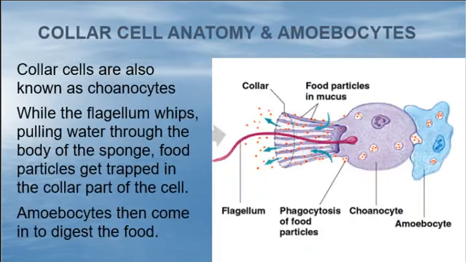Okay, so let's take a look. Here's our collar cell. So look how the amoebocyte is right up next to it. The collar cell is whipping its flagellum around, and look, it gets in these little mucousy areas of the collar of the cell. That's where the food particles get stuck in there, and it passes through the collar cell, and the amoebocyte just hangs around the other side and says, ooh, this is a delivery window for the food into the amoebocyte. That's pretty complex.